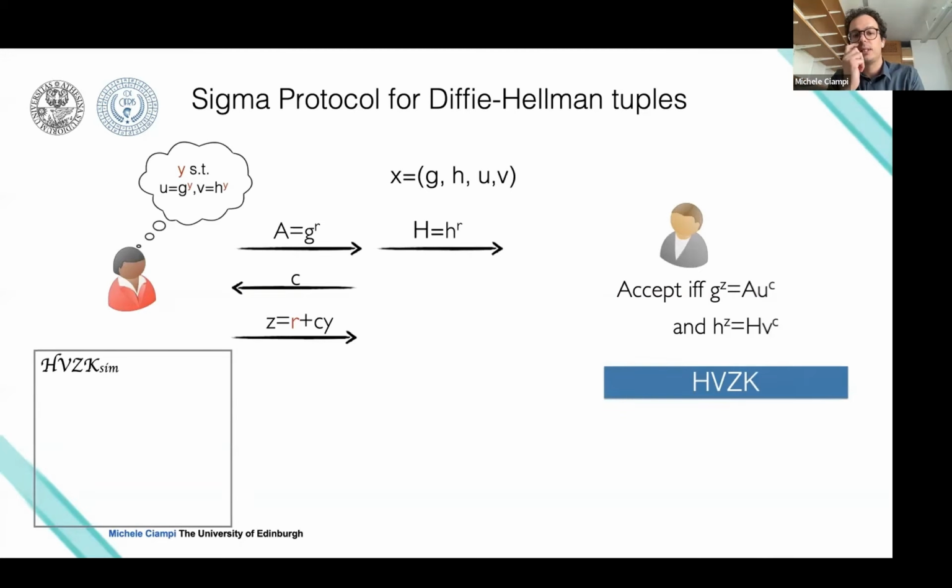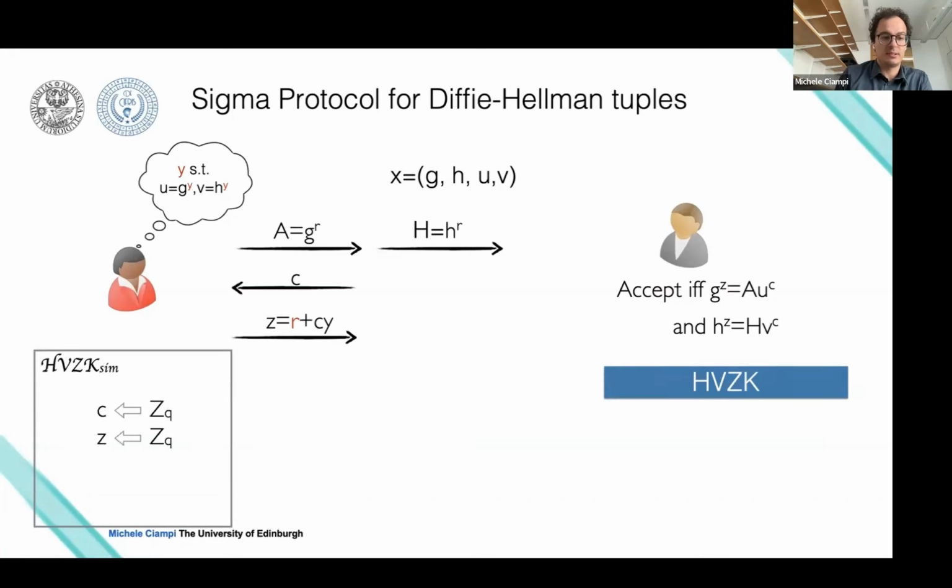So Z value here incorporates what? It incorporates R, which is a random element, plus C times Y. So Y is the same discrete logarithm, and the fact that you send exactly one Z value, and that you use the same Z value to check that the two equalities on the right hold, guarantees you not only that the prover knows the discrete logarithm of both U and V, but that this value is the same.